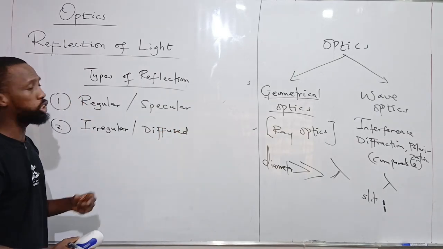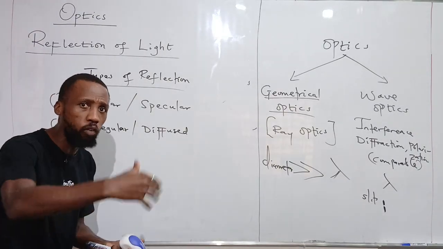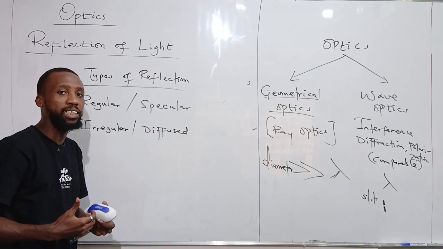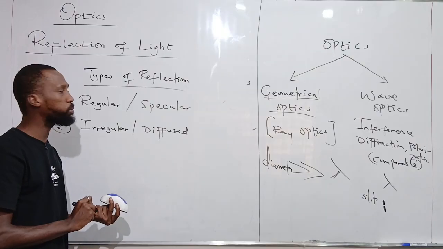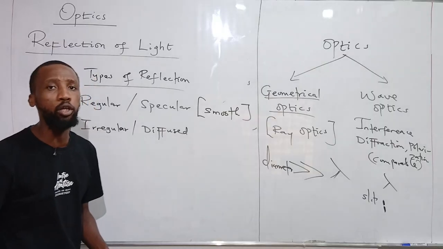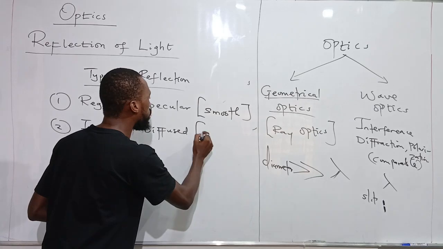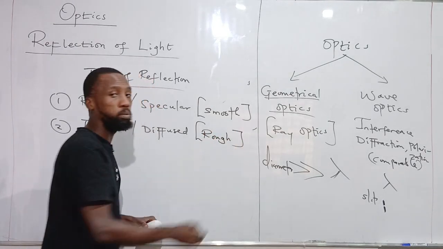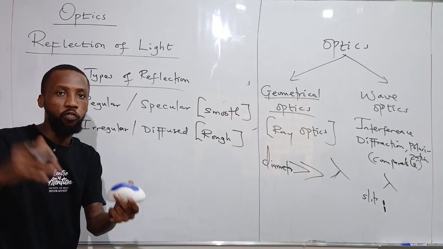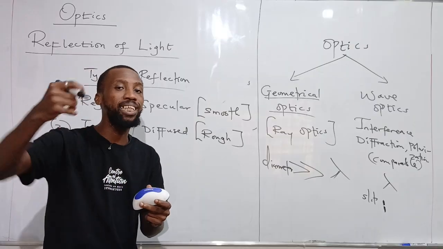Now, this classification of reflection into regular and irregular is based on the nature of the reflecting surface. It is the nature of the reflecting surface that will determine whether we get a regular or an irregular reflection. If the reflecting surface is smooth, like the surface of a plane mirror, we get a regular reflection. But if the reflecting surface is rough, like the pages of a book, we get an irregular or diffused reflection.